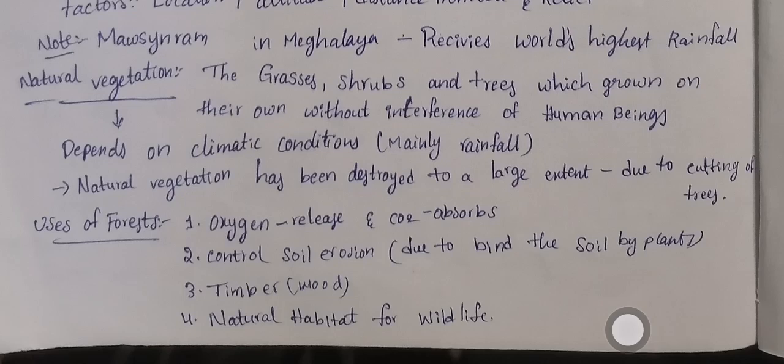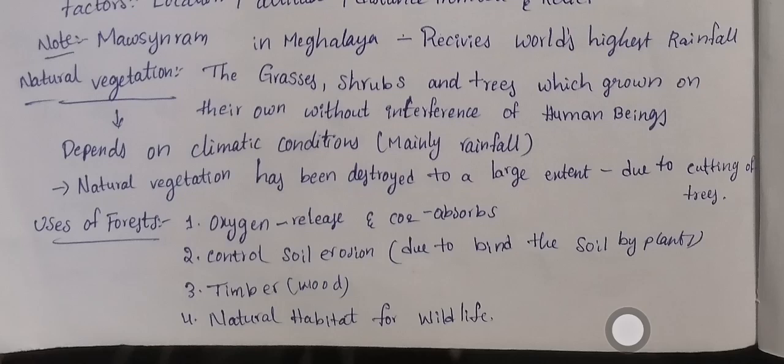So here we come to the uses of forest. Forests release oxygen and absorb carbon dioxide, which leads to a decrease in global warming, and control soil erosion, because plants retain moisture in the soil, which leads to moist or fertile land.